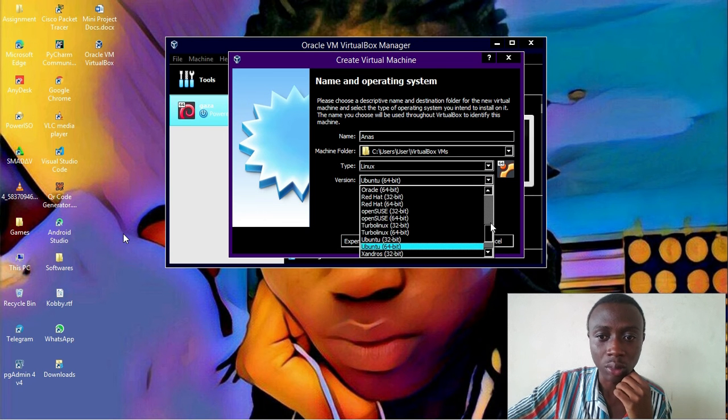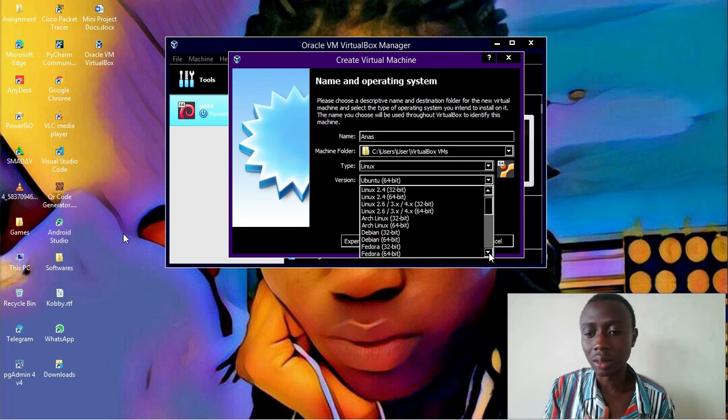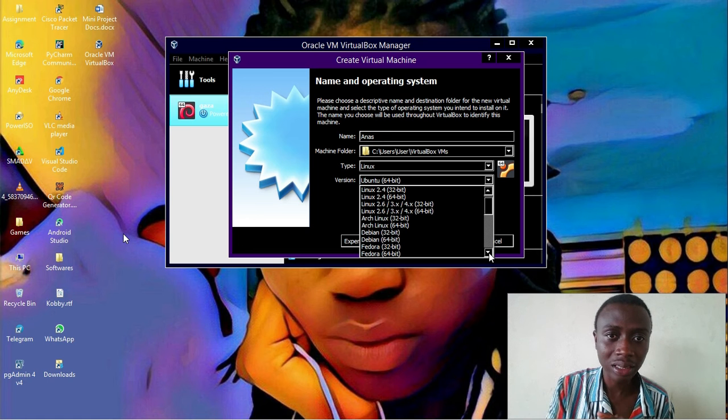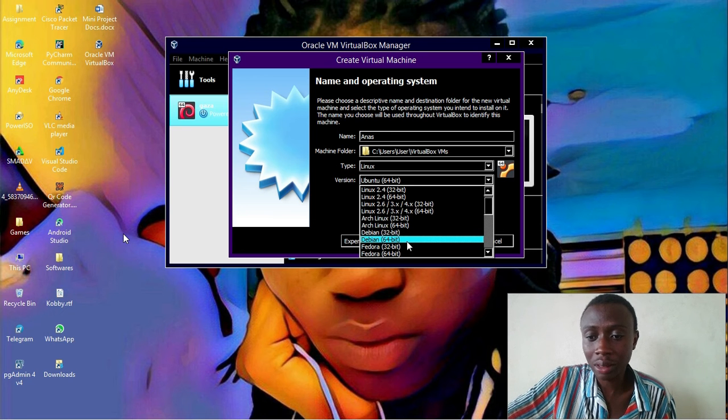We are going to install Kali Linux operating system, and Kali Linux operating system is one of the most protected operating systems in the world. So I don't think we have it here in our virtual machine, but the Debian is very similar to the Kali Linux. It has almost all the functionalities of the Kali Linux operating system.